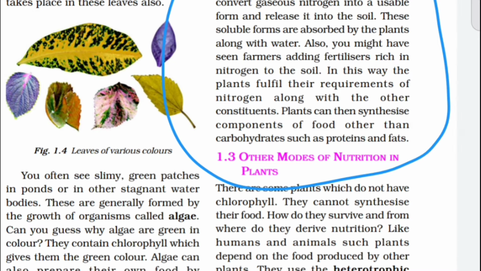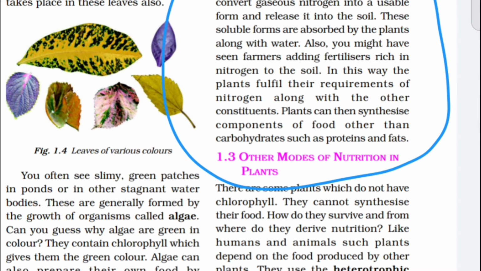Nitrogen fixation means the atmospheric gaseous nitrogen, which is 78% of the atmosphere, is converted into the form that plants can take, that is, a usable form. So this is the sentence: however, plants cannot absorb nitrogen in this form, but soil has certain bacteria that convert gaseous nitrogen into a usable form and release it into the soil. These soluble forms are absorbed by the plants.